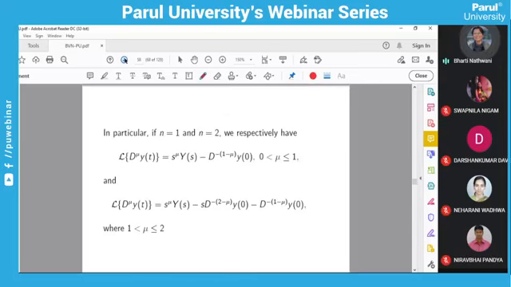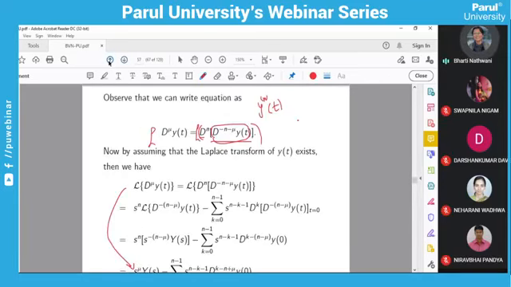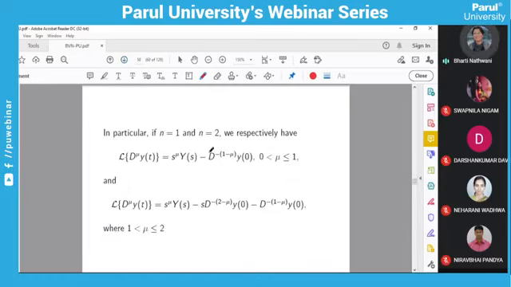Now next, see here the condition for mu: by the definition of the fractional derivative operator, n minus 1 is less than mu, which is less than or equal to n. So if you take n equals 1, mu will be between 0 and 1. So if you are given any differential equation and mu is between 0 and 1, you have to use this form. And for n equals 2, that means if mu is between 1 and 2, you have to use this formula.